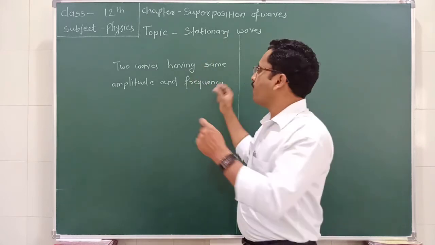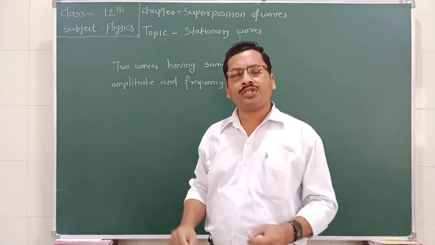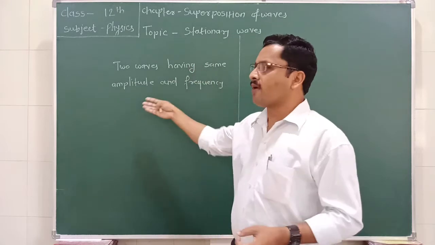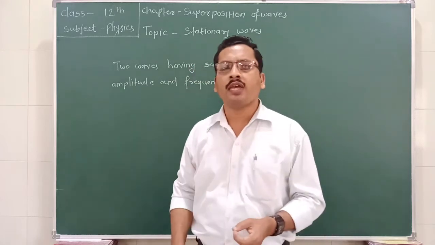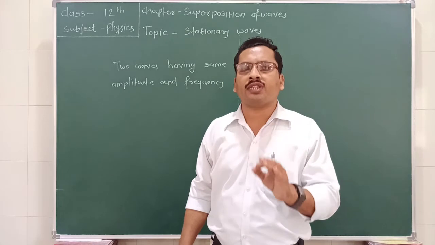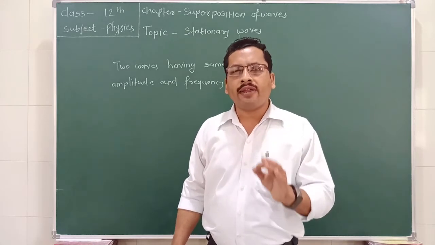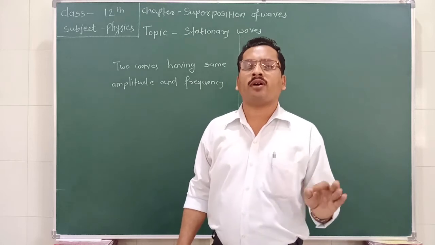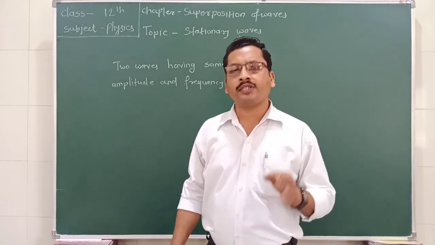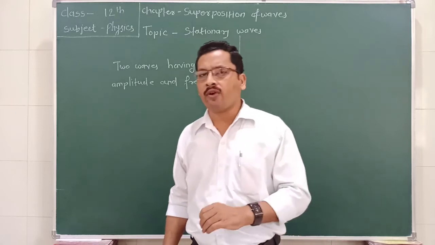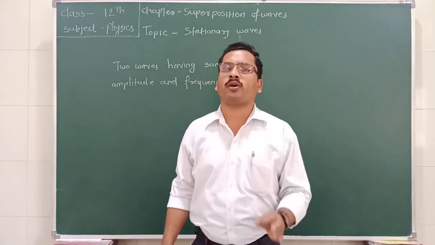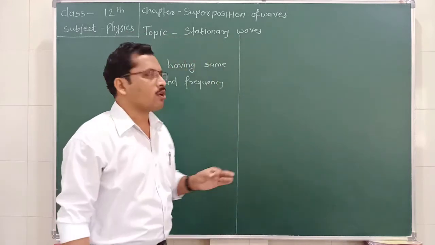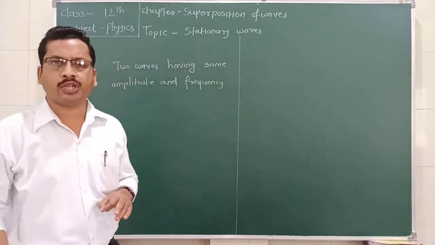So, how can we define a stationary wave? A stationary wave can be defined as: when two waves having the same amplitude and the same frequency superimpose on each other and travel along the same path but in the opposite direction, they form a stationary wave. It is also called a standing wave because there is no transfer of energy in stationary waves. This is all about the definition of stationary waves.